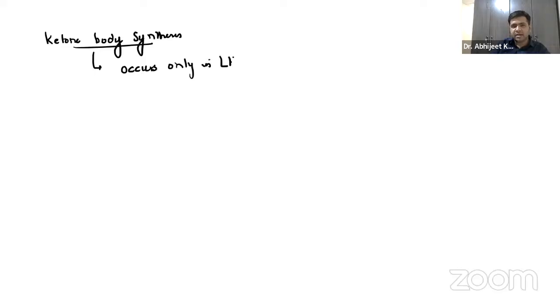Now, remember, guys, that this ketone body synthesis occurs only in the liver. And which part of the liver? It is inside the mitochondria, the mitochondrial matrix, or I can simply say the liver mitochondria.